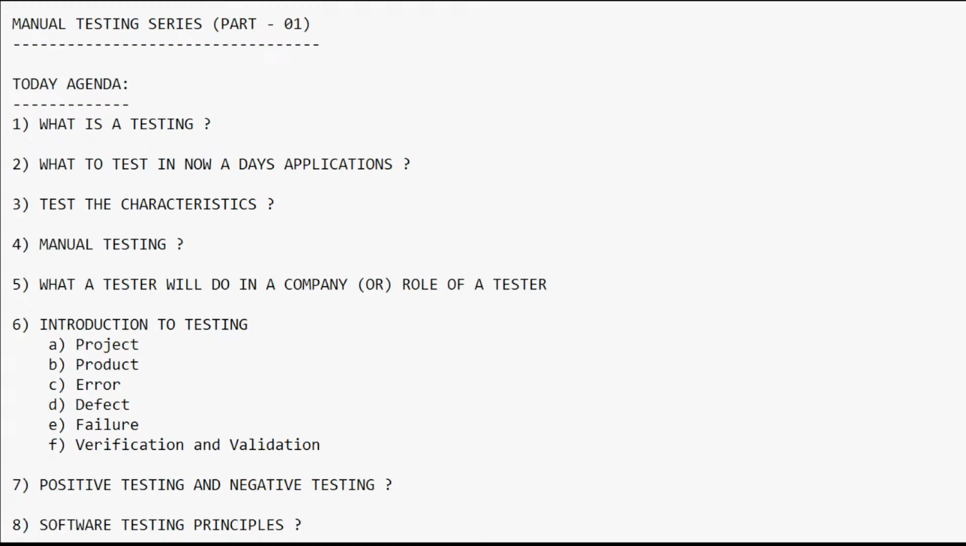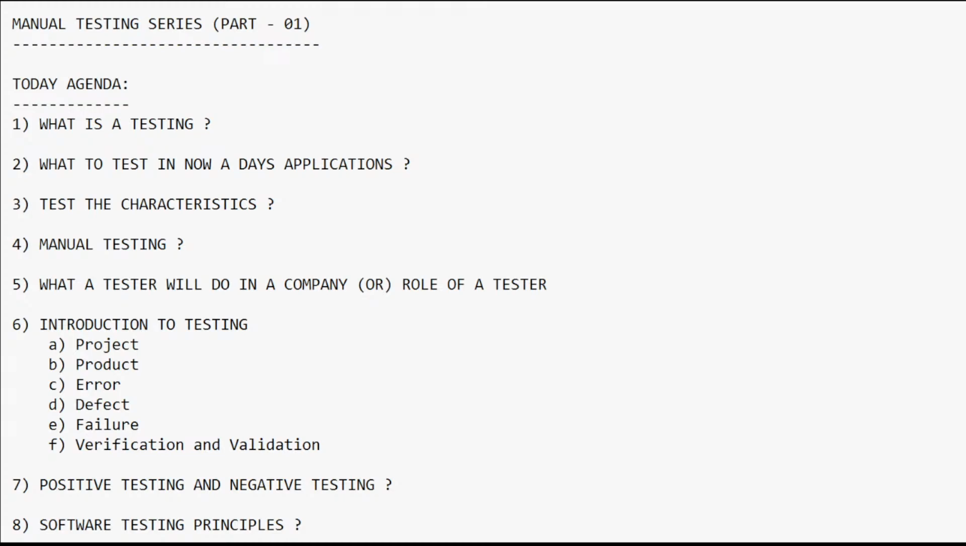The first agenda is to know what testing exactly is, and also what to test nowadays in terms of applications. The next agenda is to check some characteristics before performing testing in real time. Then I will discuss what exactly manual testing is, what a tester does in a company, and what the role of a tester is.